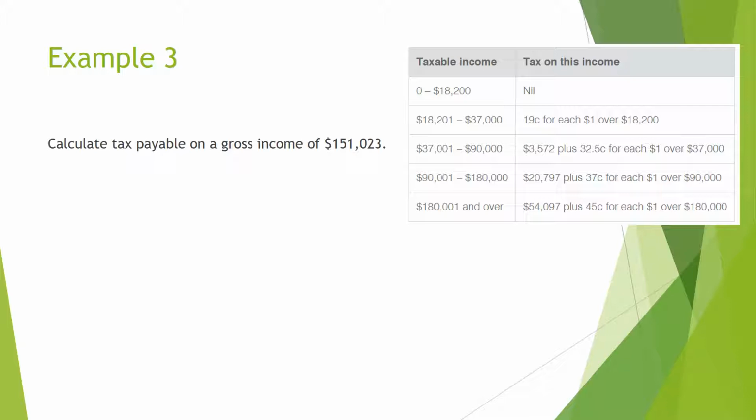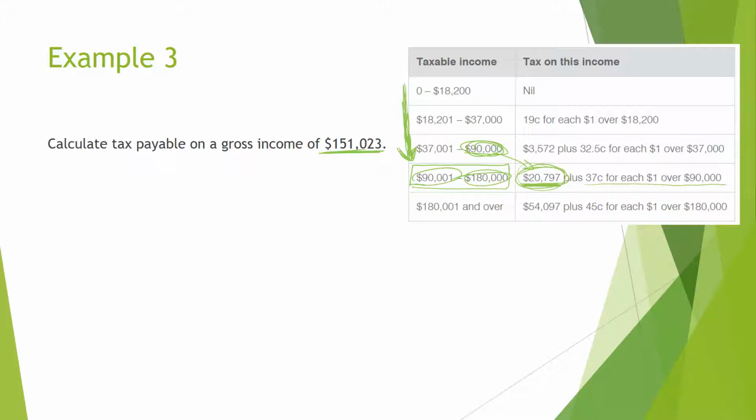Okay, our last example, an income of $151,223. And we can see that this falls into this bracket. It's more than 90,000 and less than 180. So what we're going to do is we have 37 cents for each dollar over $90,000. We also have this starting amount. So that includes all of the money that they've gotten up to here to end up in this bracket. And instead of having to recalculate each one as we go, we just have to add this lump sum on. So if you earned $90,000, you'd be paying this amount here,